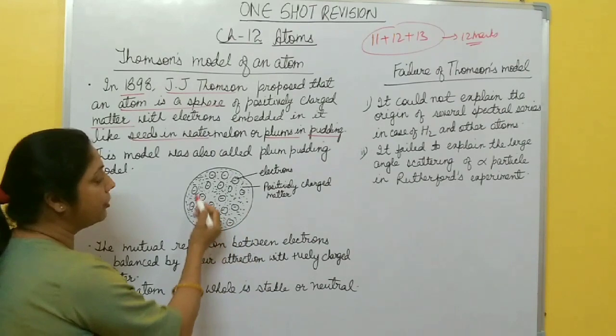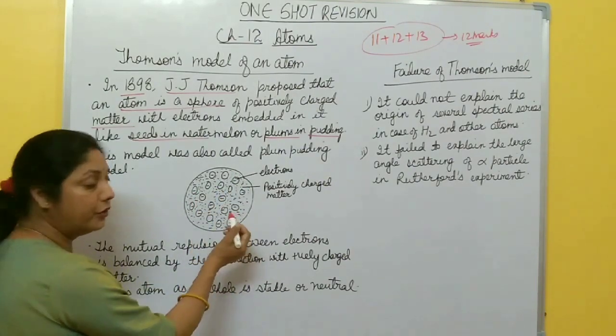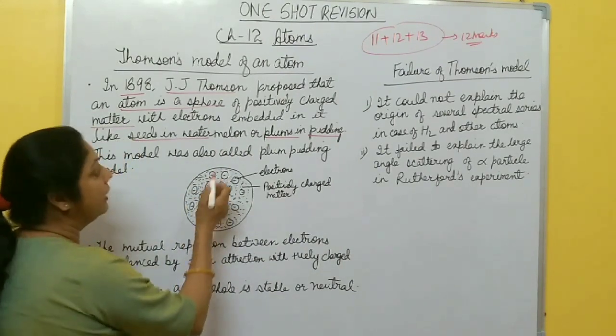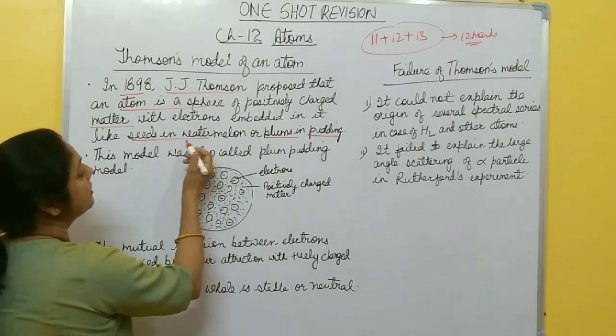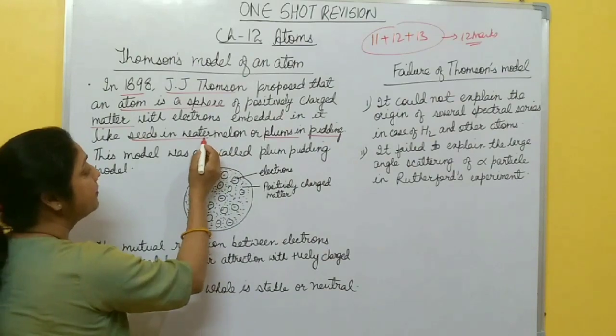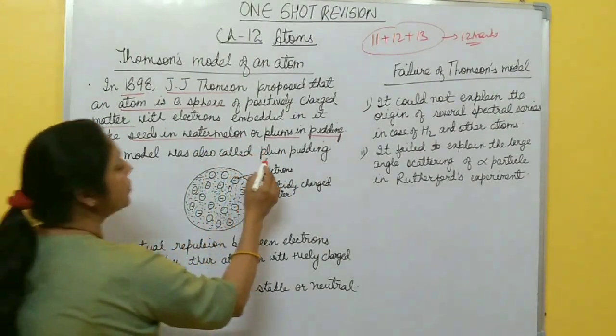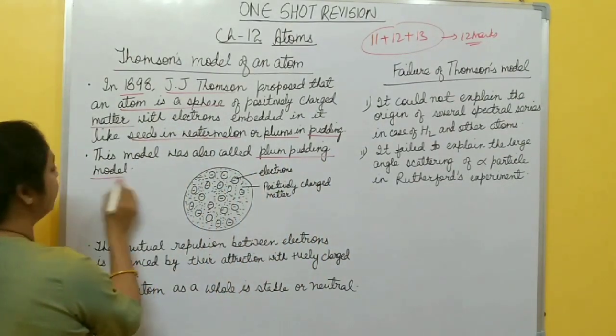Positive charge is uniformly distributed throughout the volume and electrons are embedded in that positive charge, right? Like seeds in watermelon or plums in pudding. That's why this model was also called plum pudding model.